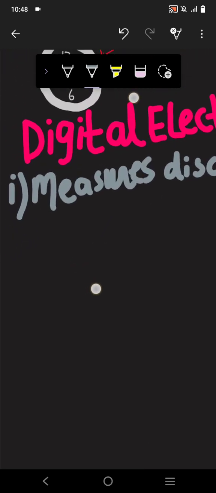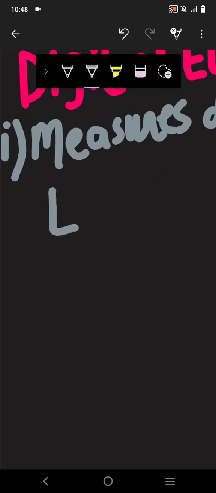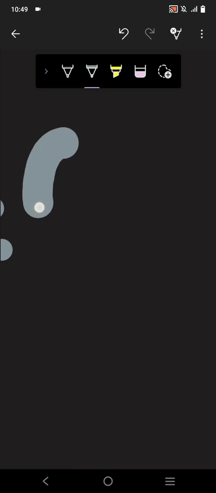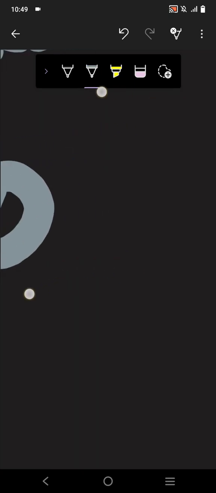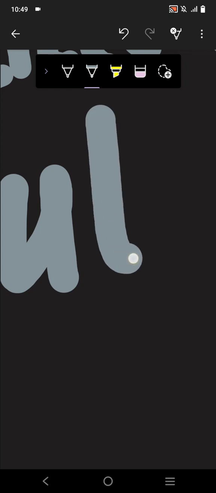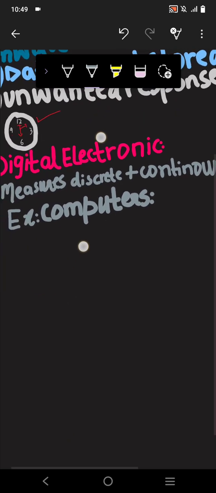Now let me write the examples. Examples can be computer and laptop, sensors, chips, temperature every hour. So that is why we measure all of that in our digital electronics.